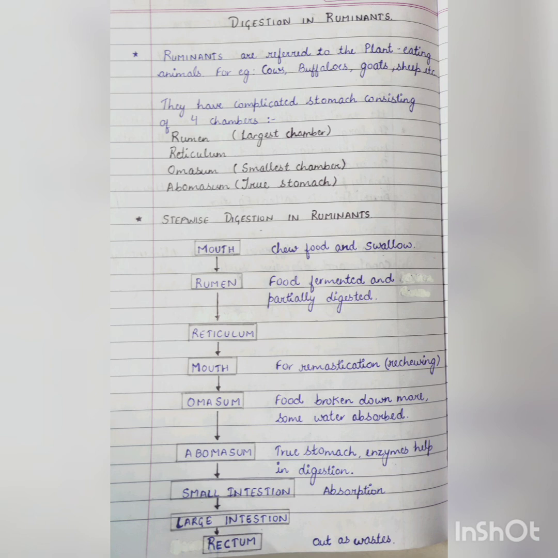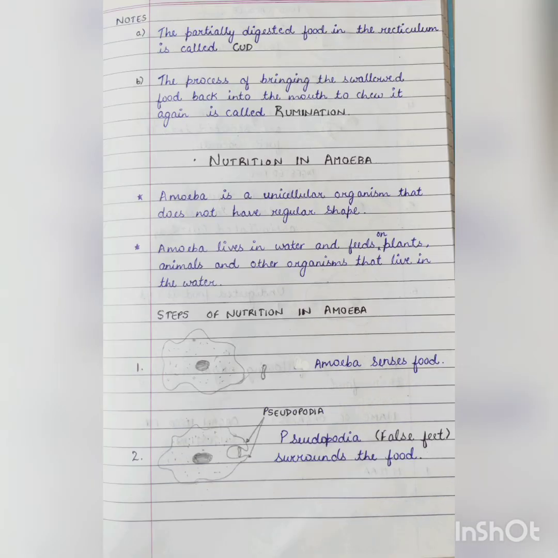How the food moves from their mouth to different chambers of the stomach and then finally to the anus is all shown with the help of a flow chart on your screen. Next, nutrition in the amoeba. The amoeba is a single-celled organism that does not have a regular shape, but it also follows the 5 steps or stages of nutrition that humans do.